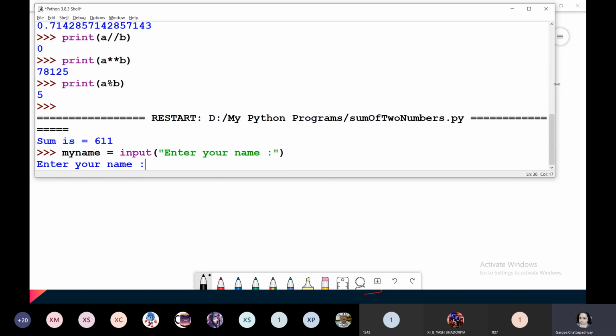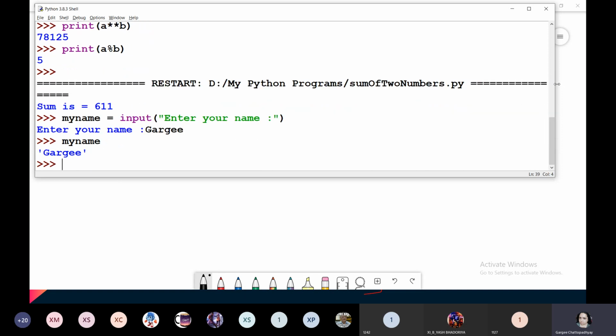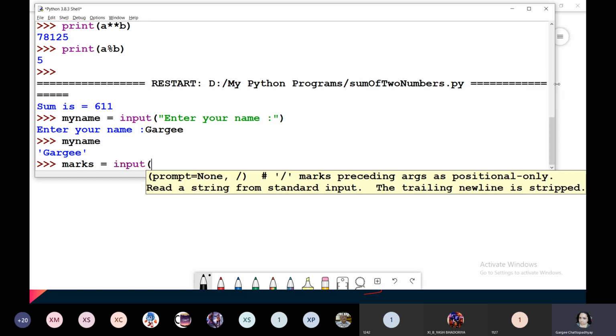It's asking for a name. Name is usually what type? It is string type. So here my name would be what? It will be a string. That is okay. But if I'm asking for marks from the user, input, enter your marks.